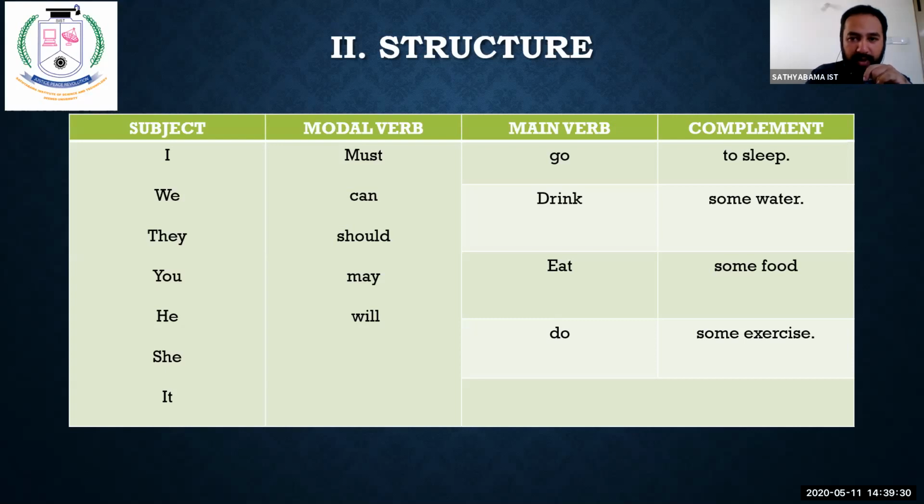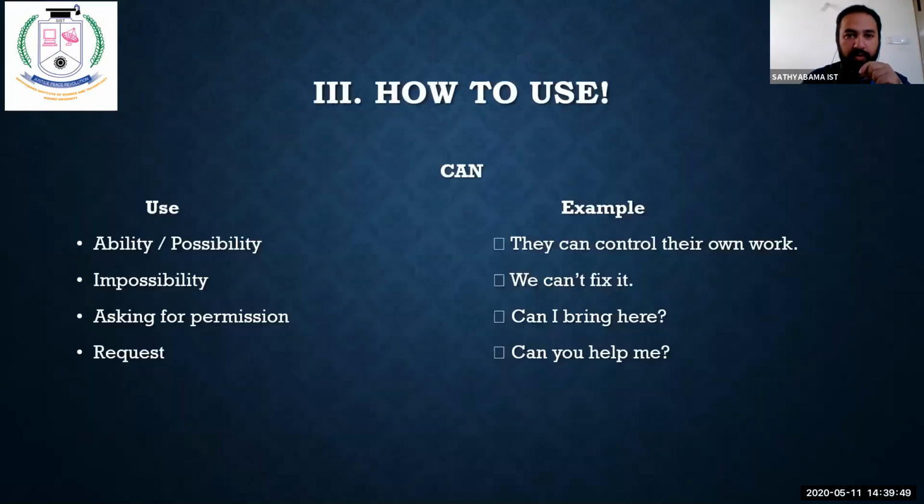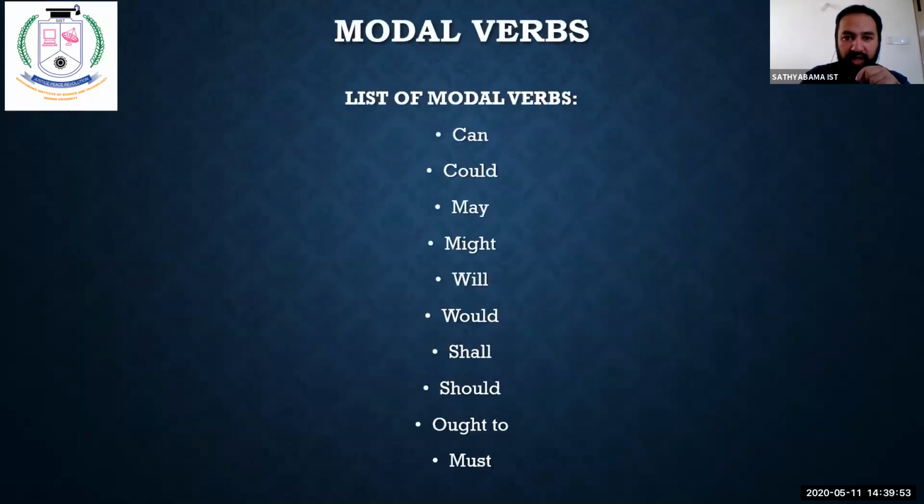See, I must go to sleep. They must go to sleep. He must go to sleep. She can drink some water. She may eat some food. It will eat some food. So this is the structure. Now let us move on. Now let us see how each of these are used in sentences.